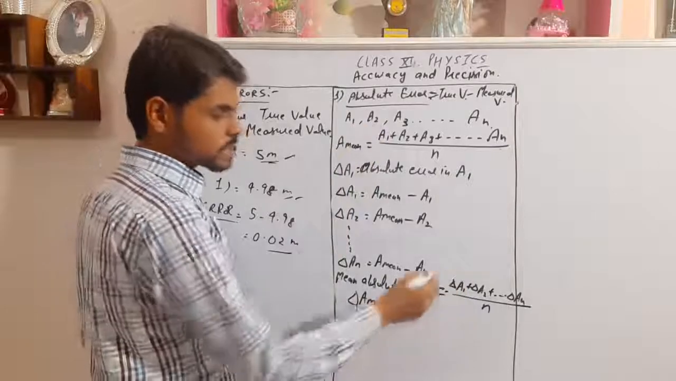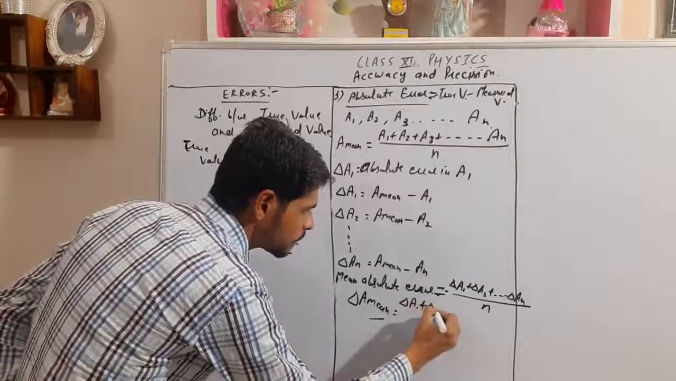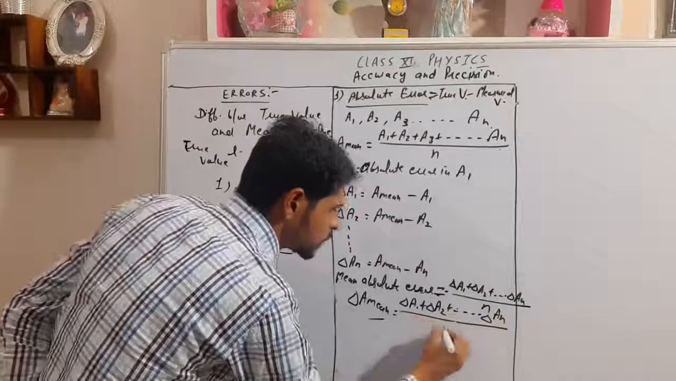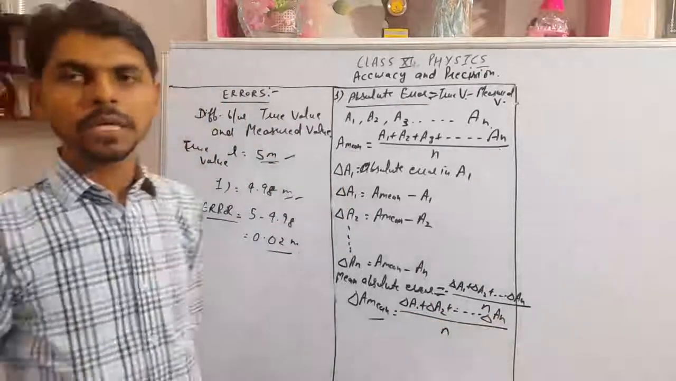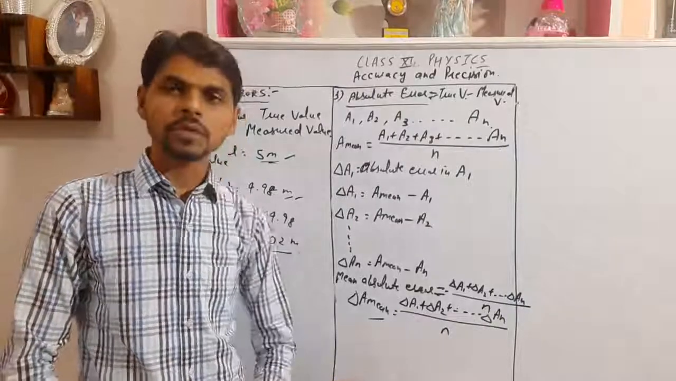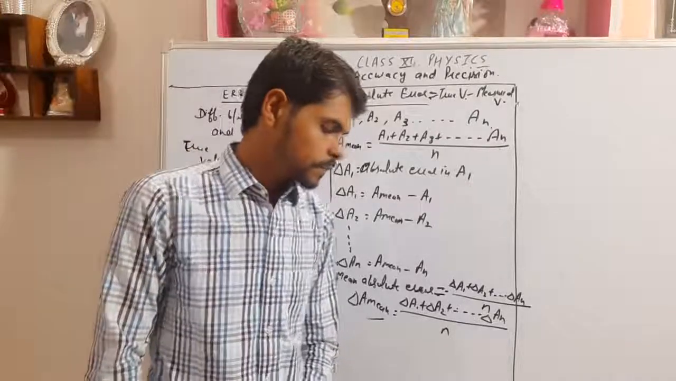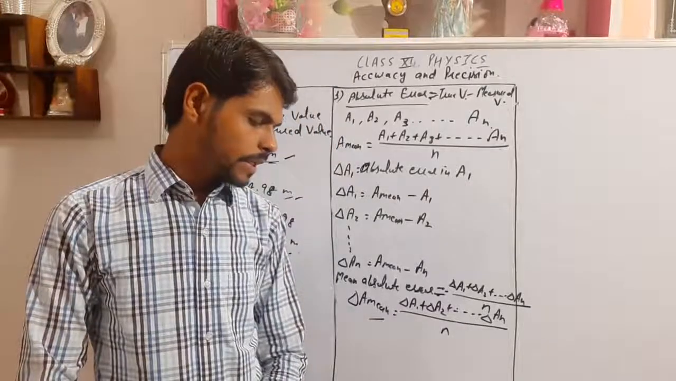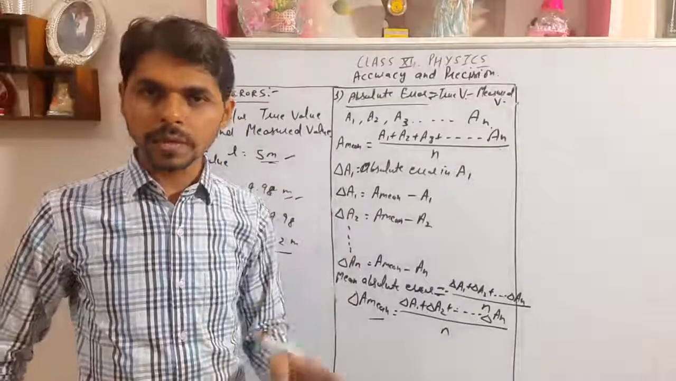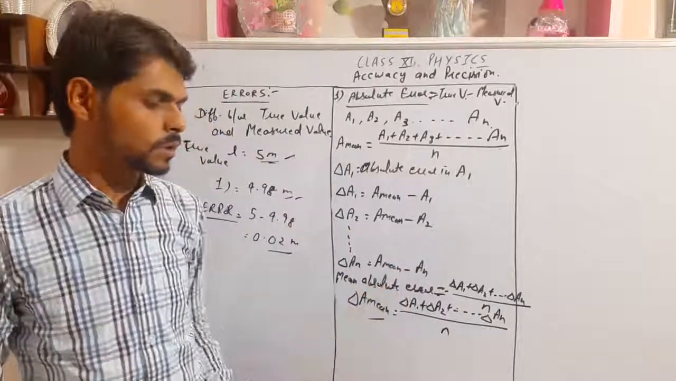So what will this be? That is delta A1 plus delta A2, up to delta AN, divided by n. This is the mean of absolute errors. This is the mean of absolute errors that may be positive or negative. So we have calculated absolute errors, mean absolute error in every physical quantity, mean of measured value, and mean of absolute error.